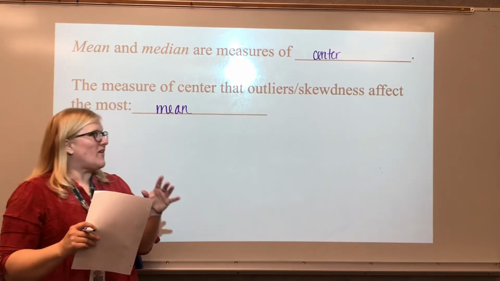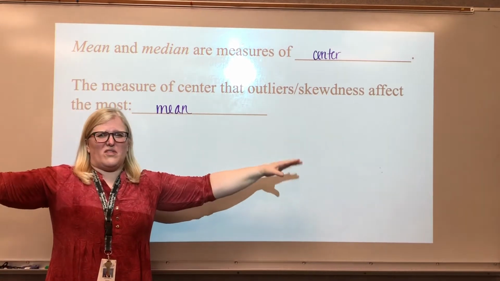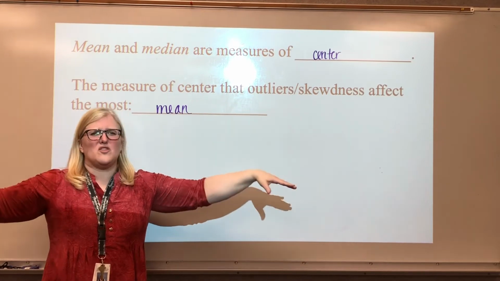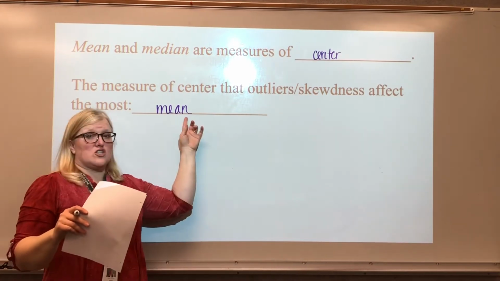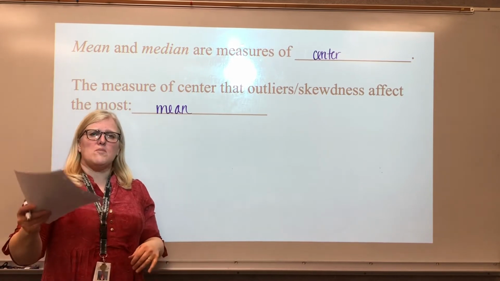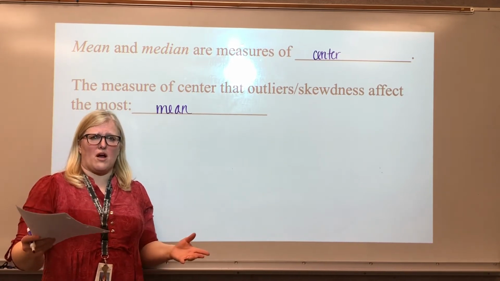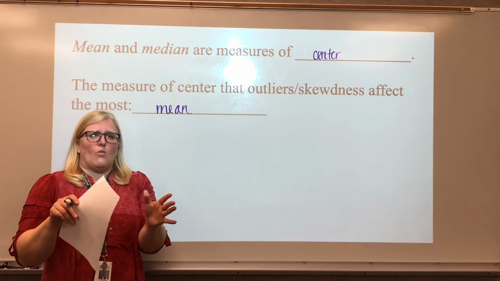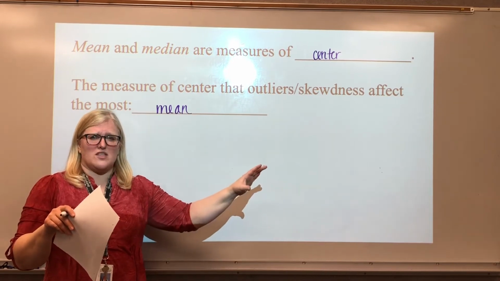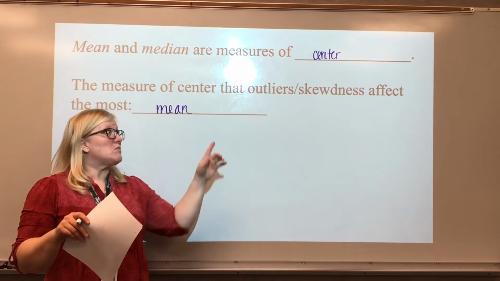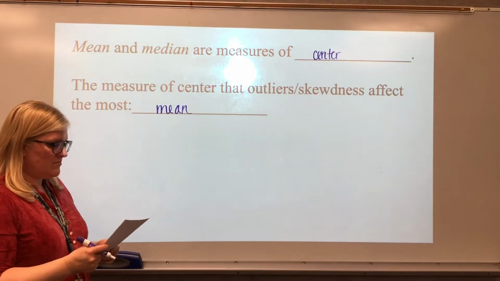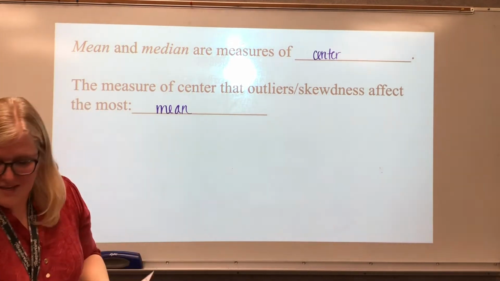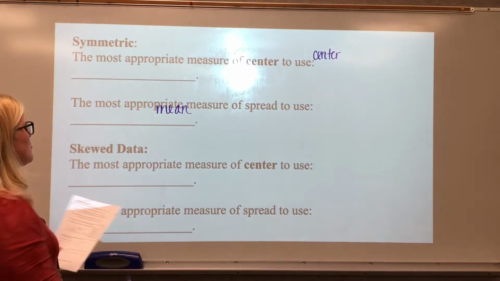Okay, so if I've got numbers way out in no man's land, it's really going to skew the average. It's going to mess up the average. Remember that problem with the amusement park, and you had all those wages, and then there was the manager's wage that was twice as much? That would be an outlier, and that messes up the average. Okay, so this is really important to remember.